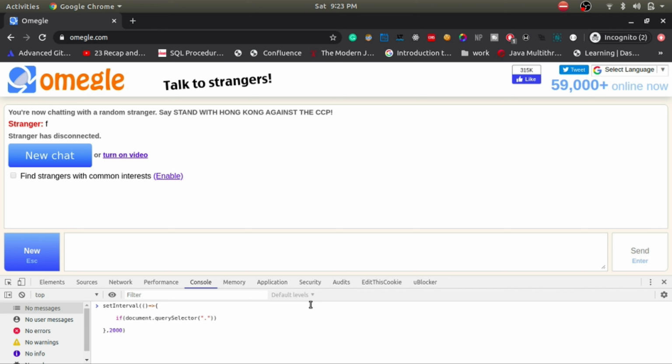By the way, yeah, so what I'm doing here is disconnect button dot, yeah, I have to call this thing contains, and then first I have to check if it contains new, and then if it does, then what I have to do, I have to click that button only once.